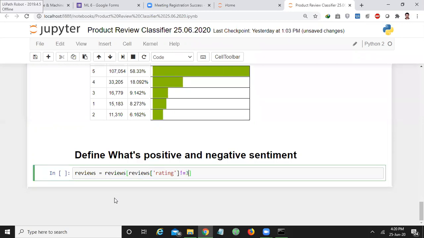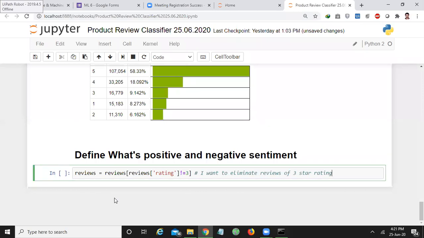So what is the meaning of this? First, I want to eliminate the reviews of 3-star rating. For example, low rating we take as 0, high rating we take as 1.